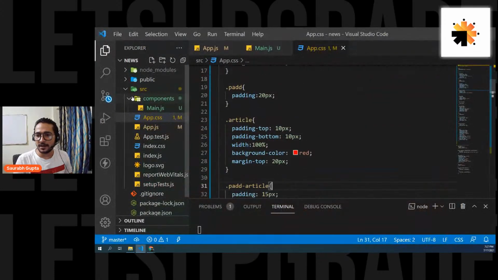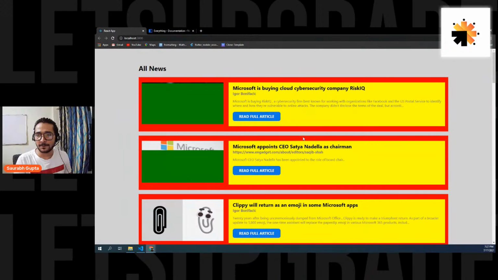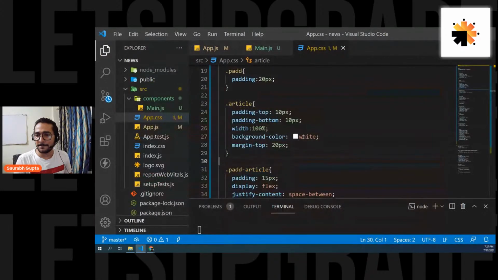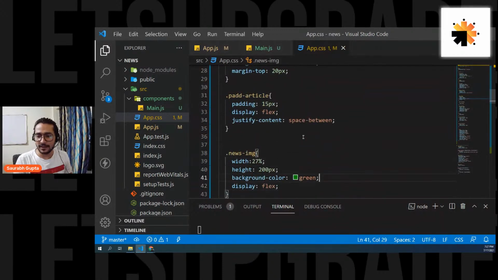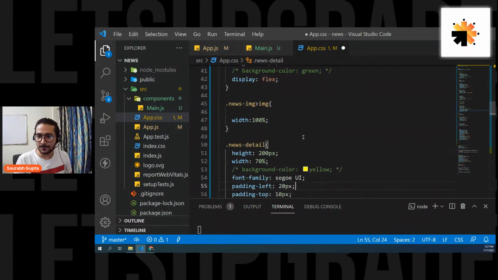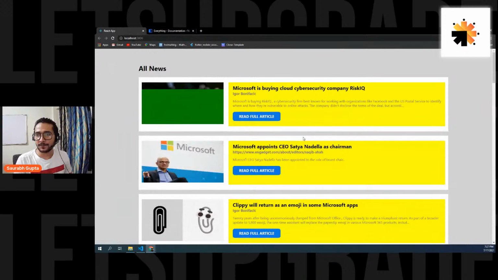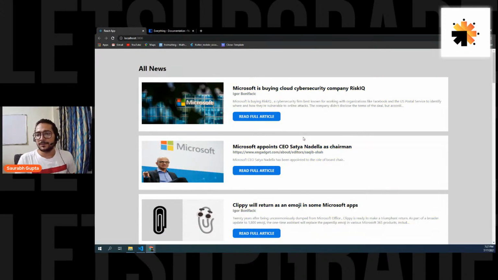And article will become white. And also we'll remove the green. We'll remove the yellow. Let's see. Yep, that's gone now. So now it is looking pretty cool.